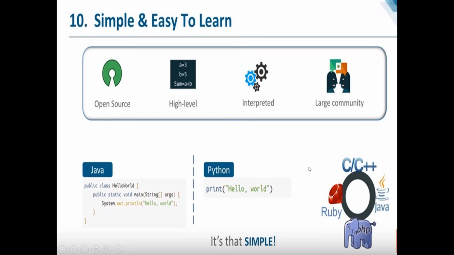So the first one is that Python is completely open source. Even in production you don't need to pay any license kind of thing. It is completely open source; you can install it and play with it. Next, as I said, Python is a high level programming language. Python is interpreted, but internally it has both an interpreter and a compiler. I will tell you about that.